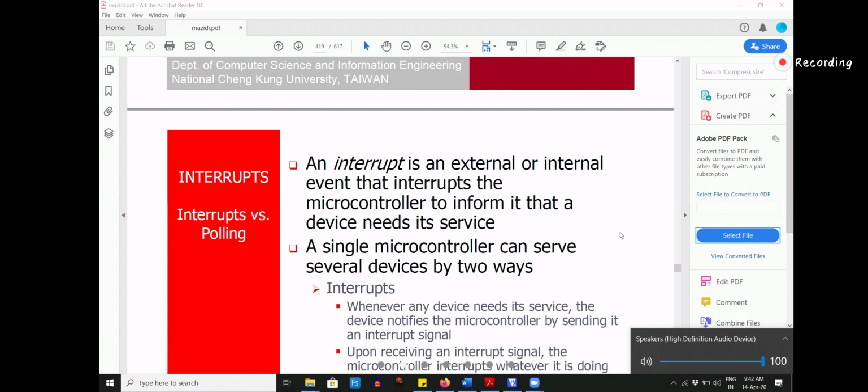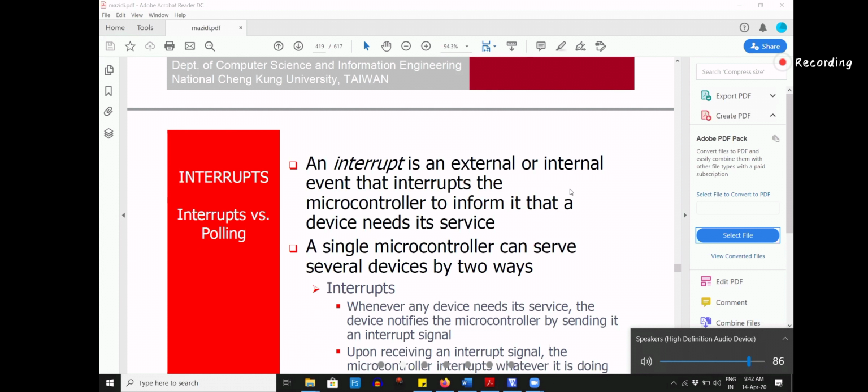And that depends on the priority. Which has more priority, the task which it's already performing, or the task which came from the external event? That depends on the priority, and that is decided by your interrupt priority register, IP.